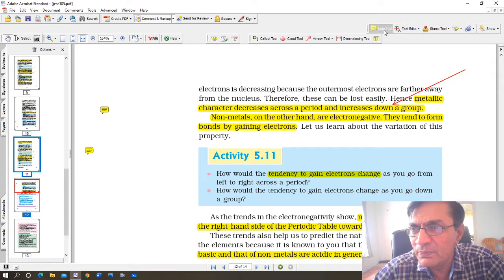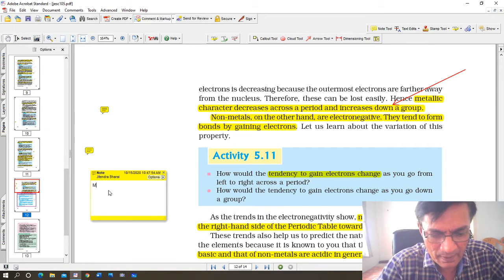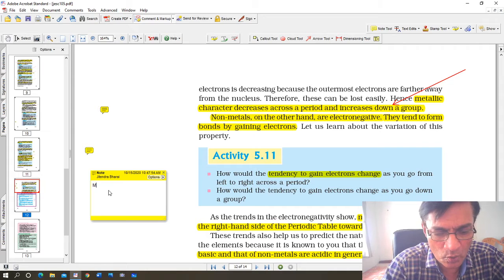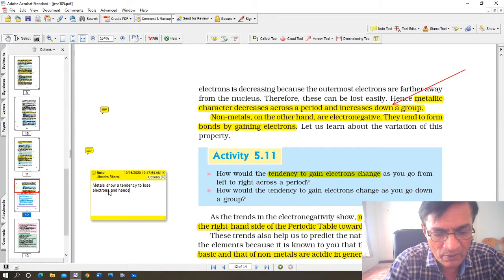Again, I'll just make a note out here. Metals show a tendency to lose electrons and hence form positive ions.